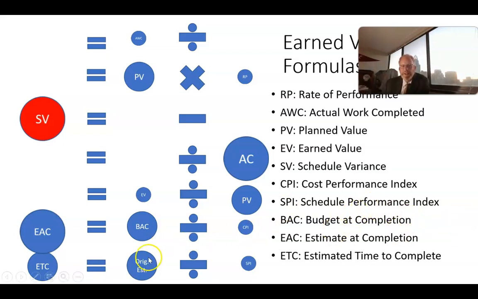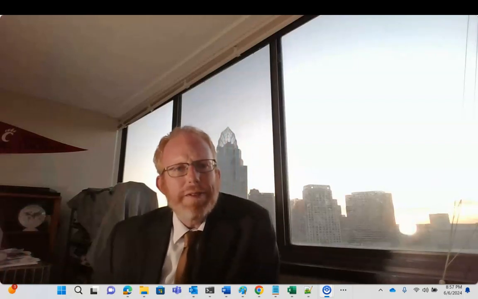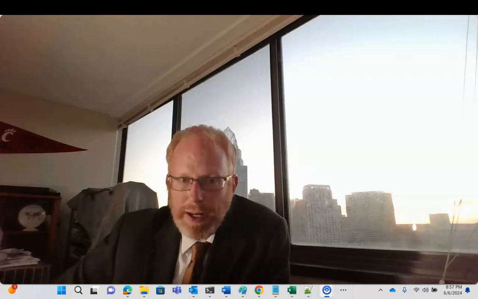So if we take the original estimate as a larger number in the numerator, and we divide by the schedule performance index, which is a smaller number, in the denominator, we're going to end up with a larger estimate at completion. So that's kind of the ultimate goal, to use these early metrics as a signal for where our project is going to end compared to schedule and budget. Footnote, though, is that this assumes that the trend is going to maintain through the duration of the project, which may or may not be true.